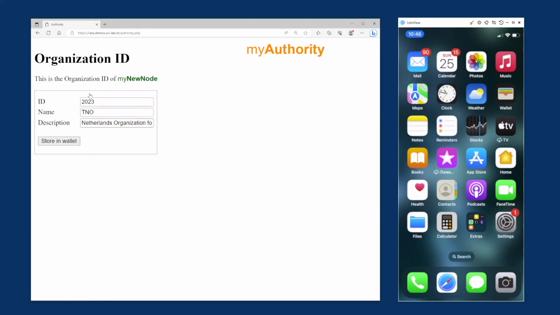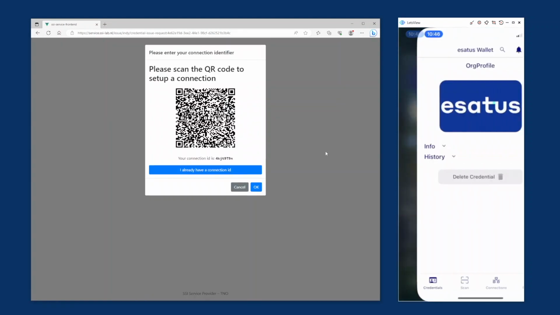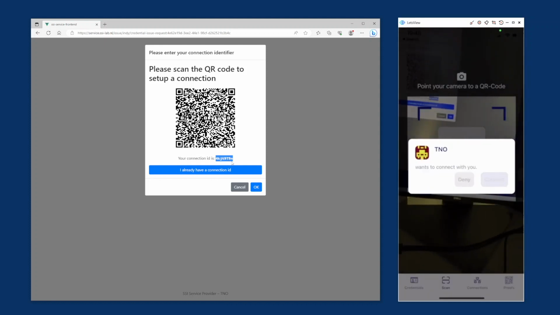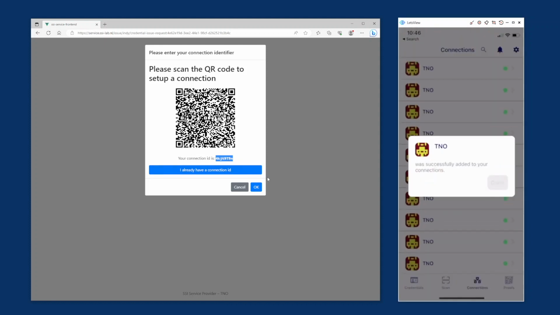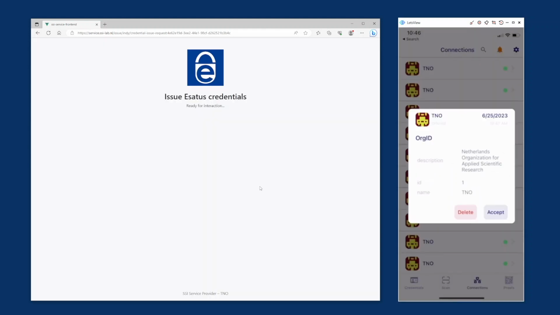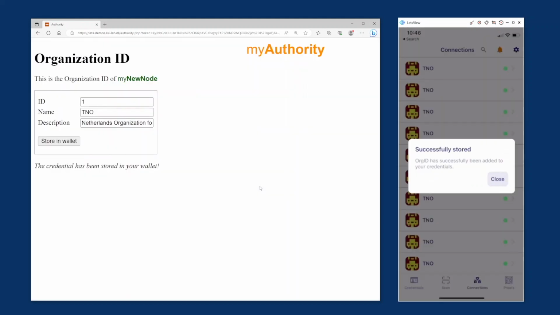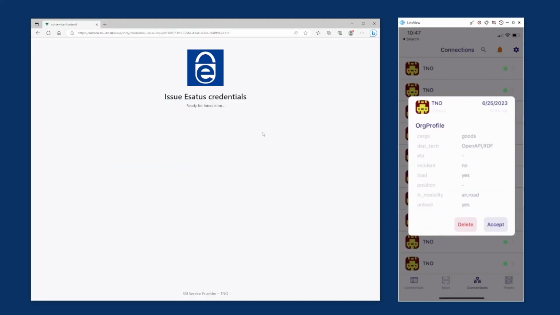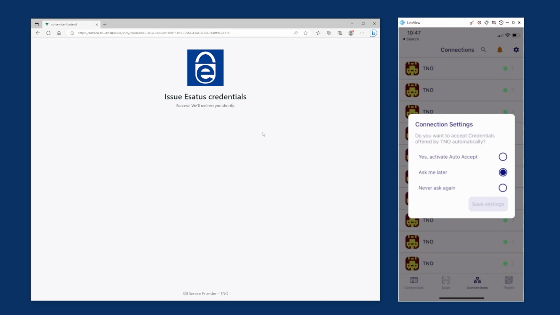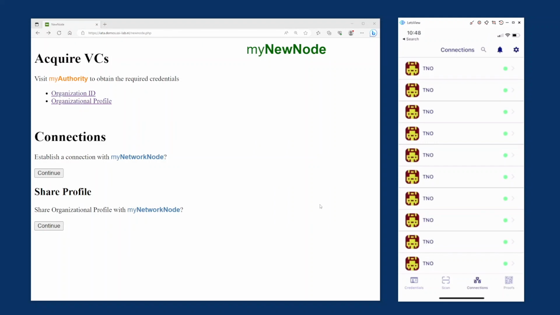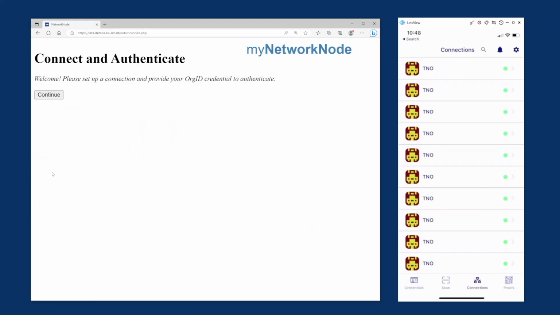First thing we do is to collect our identity. So we go to a registration authority, we get a barcode that we scan with our wallet. When we accept the barcode, we register ourselves, we have a connection, and based on that connection, we receive my identity and store it as a verifiable credential in the wallet. Next step is to do the same to receive my profile as a credential and also store that profile in the wallet.